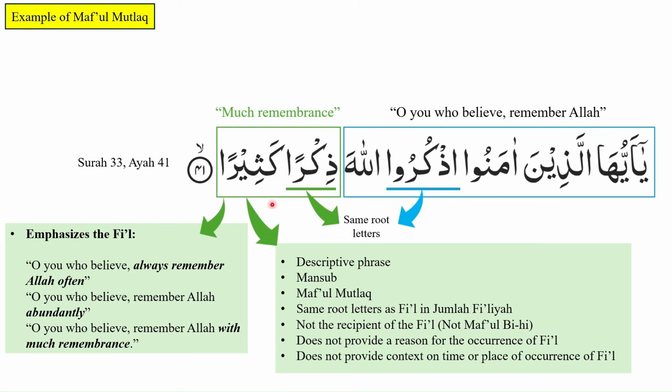This is being created by the addition of dhikran kathiran, where it is playing the role of maf'ul mutlaq and it is emphasizing the fi'il. Or we can have the translation, O you who believe, remember Allah subhanahu wa ta'ala abundantly. Or, O you who believe, remember Allah subhanahu wa ta'ala with much remembrance. So here we see another example of how maf'ul mutlaq is emphasizing its fi'il.